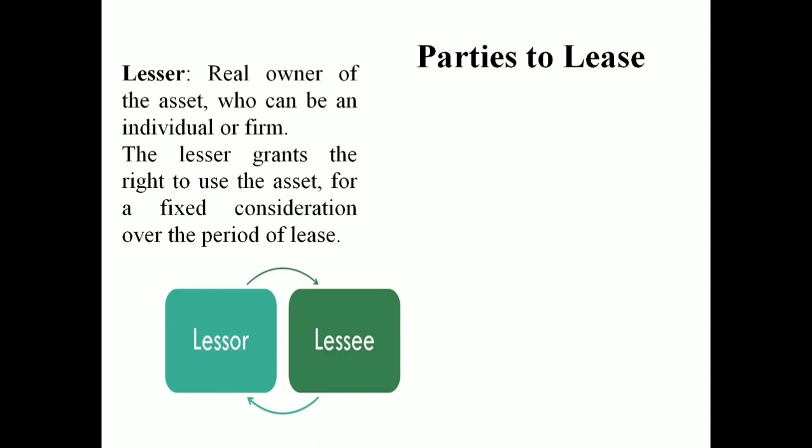The lessor is the real owner of the asset, who can be an individual or a firm. So the lessor may be an individual or a firm; both can become the lessor.